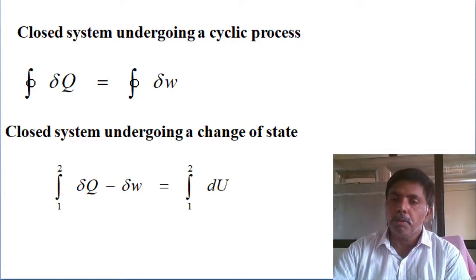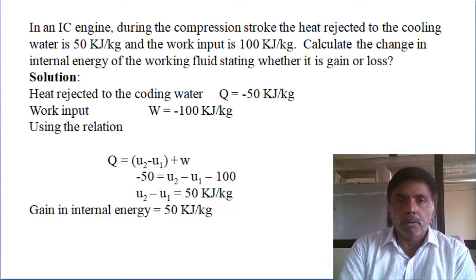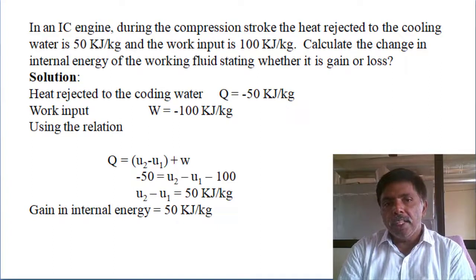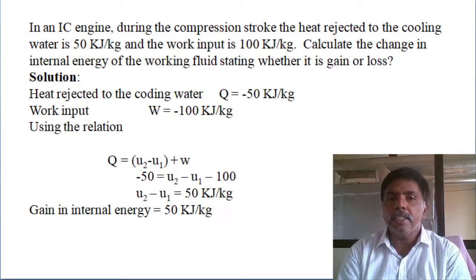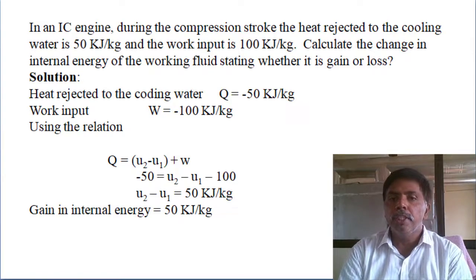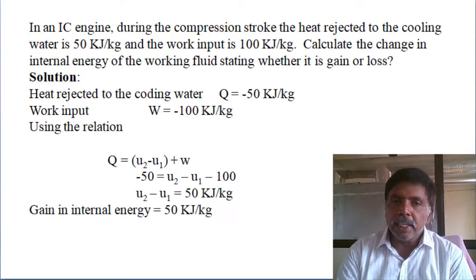If you recall these two statements, it is more than sufficient to solve any type of problem. We'll solve three types of problems. Note down the first problem. In an IC engine, during the compression stroke, the heat rejected to the cooling water is 50 kilojoules per kg and the work input is 100 kilojoules per kg. Calculate the change in internal energy of the working fluid, stating whether it is gain or loss.